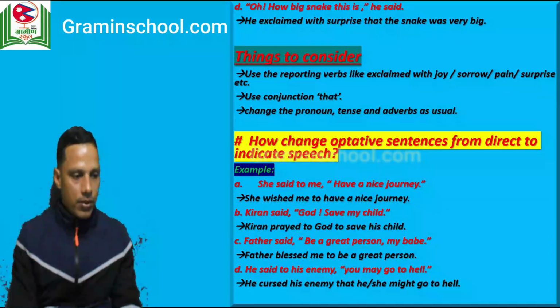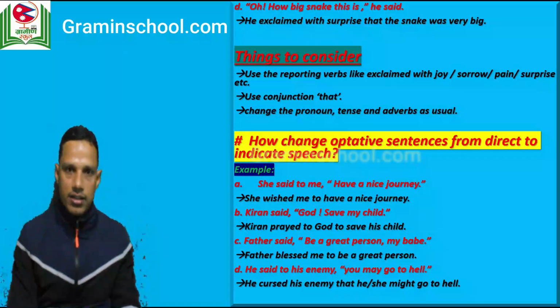Now next example we have: he said to his enemy, "You may go to hell." Yes, this is a curse, right? So you can change this into indirect as: he cursed his enemy that he or she might go to hell.